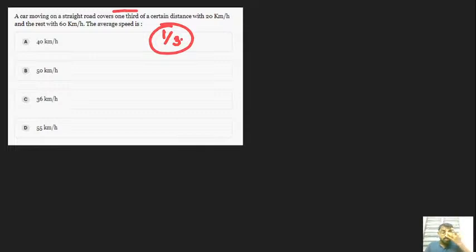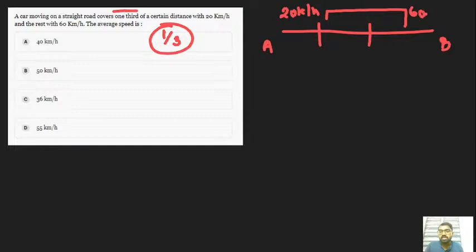Got it? So this paves the way to draw a diagram. Let the starting point be A and the ending point be B. Here you divide the path into three parts, because they have given one third. A car is moving on a straight road, covers one third of a certain distance at 20 km per hour, and the rest at 60 km per hour.